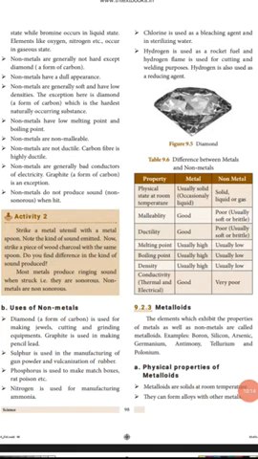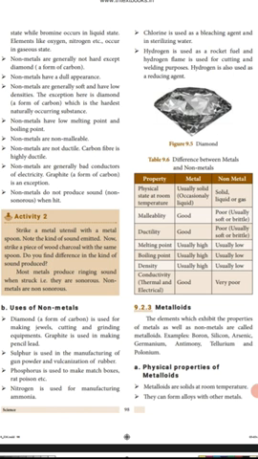Next, uses of non-metals. Diamond is used for making jewels and for cutting and grinding equipment, and graphite is used for making pencil lead. Sulfur is used in the manufacture of gunpowder and for vulcanizing rubber. Phosphorus is used in matchboxes, rat poisons, etc. Nitrogen is used in the manufacture of ammonia, and chlorine is used as a bleaching agent and for sterilizing water. Hydrogen is used in rocket fuel, and the hydrogen flame is used for cutting and welding purposes. Another property of hydrogen is that it is a reducing agent.